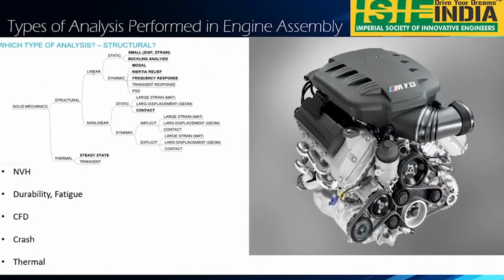In the last slide, we saw the basics of the types of analysis performed for the engine only. But there is one more component connected to the engine, which is the gearbox. The gearbox is also one of the biggest parts of your vehicle. So what types of analysis will we perform on the gearbox?